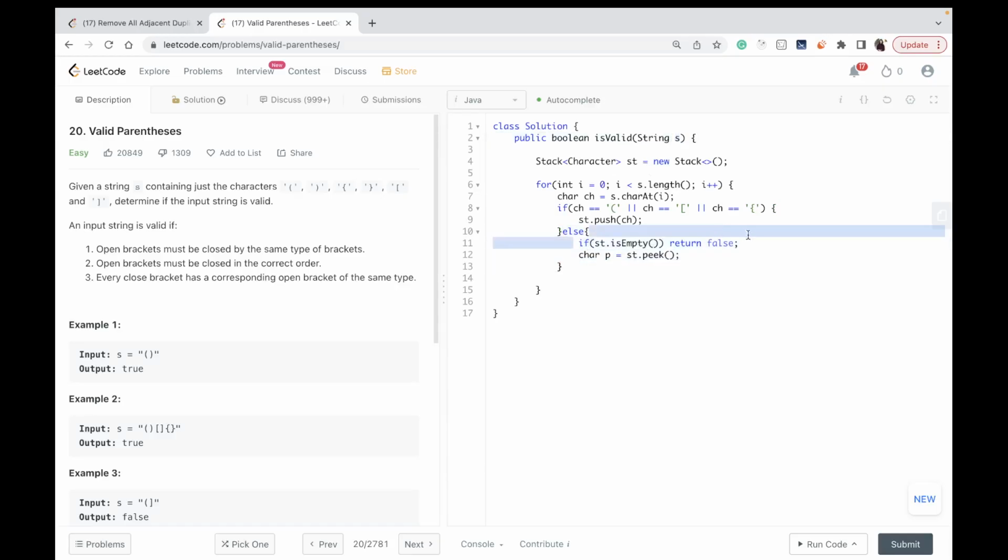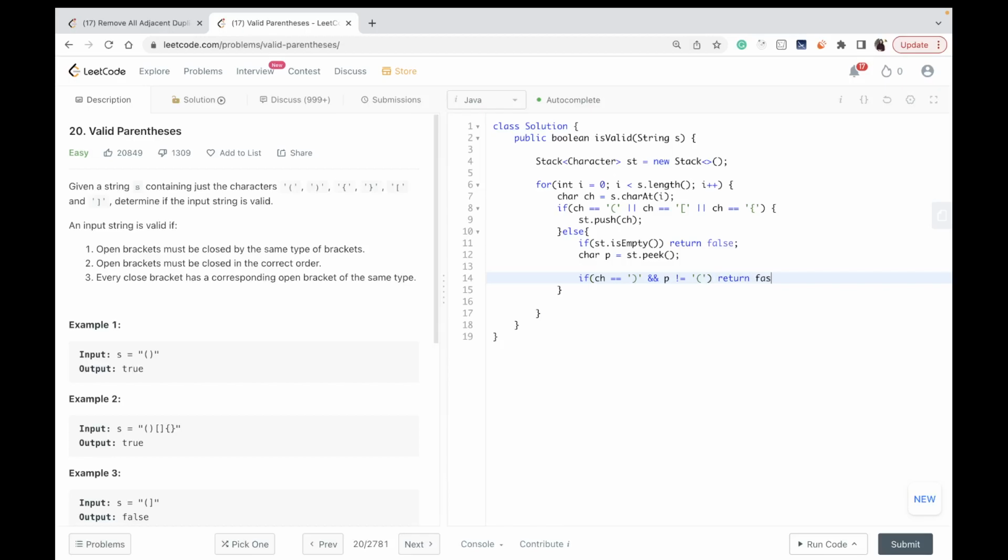But what you realized was that if the stack was empty at that point, you simply return false. Otherwise, you check whatever is at the top of the stack. If the current character was this, and at the top of the stack, which is P, you do not have this, I'm checking negation.